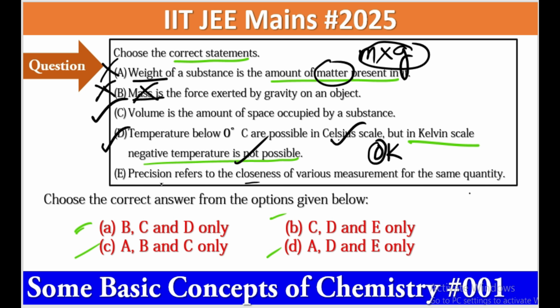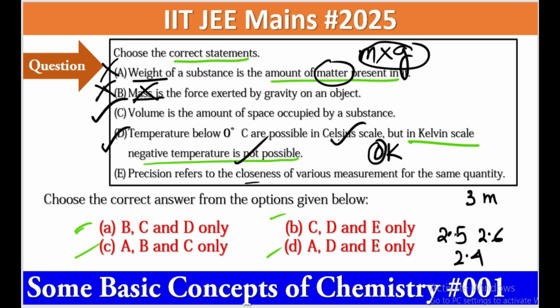Statement E, precision refers to the closeness of various measurements for the same quantity. Yes, it is correct. Why? If you measure any parameter, let's consider height. If someone's height is, let's consider, 3 meters, and you are measuring in some way where you get 2.5 meters. The second time you measure, you get 2.6. The third time you measure, maybe it is 2.4.